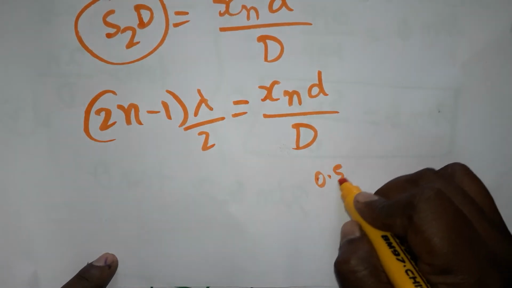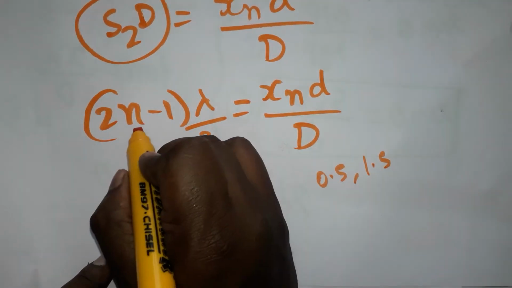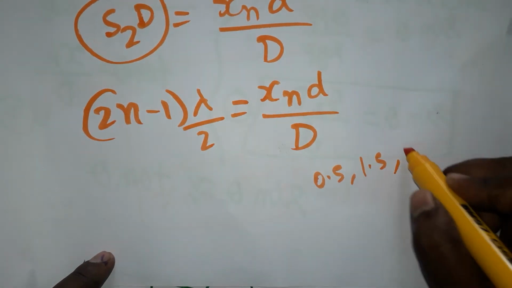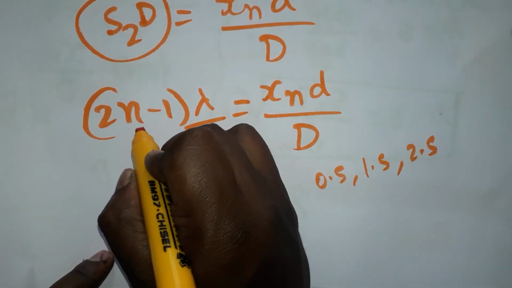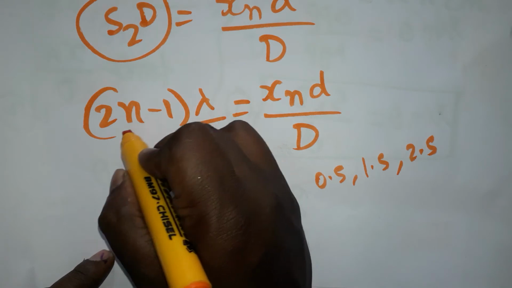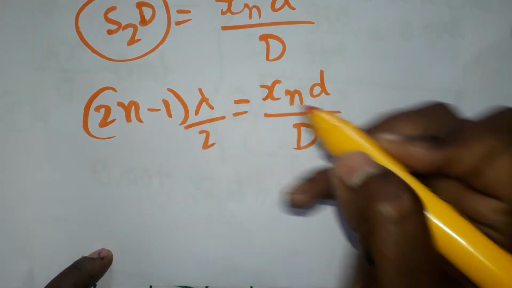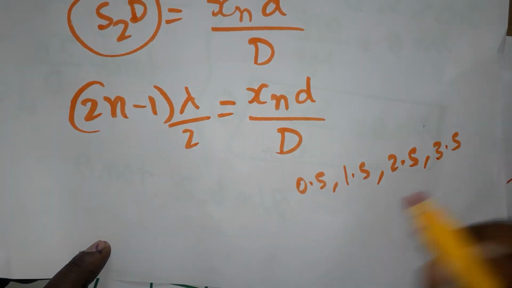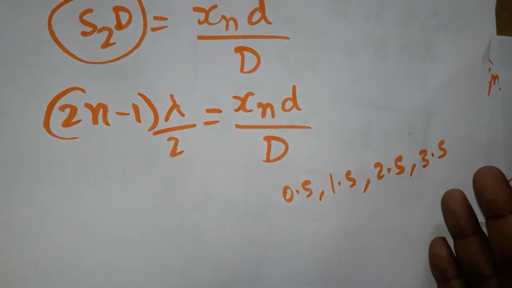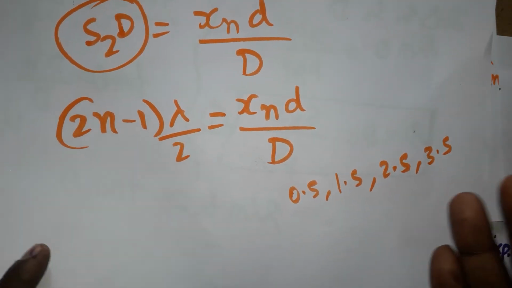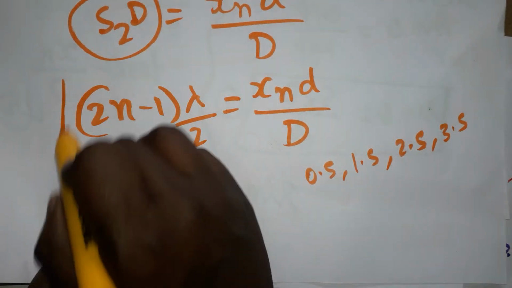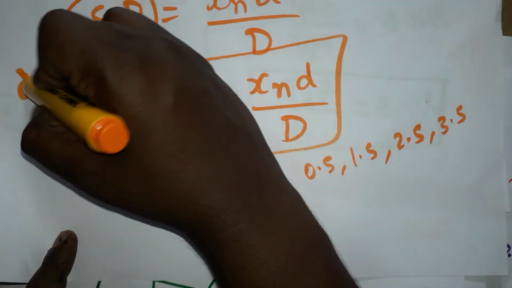When n is 3, 6 minus 1, 5 divided by 2, which is 2.5. N is 4, 8 minus 1, 7 divided by 2, it's called 3.5. Like that it will go. When this kind of thing happens, it is called destructive, and the answer will be dark fringes. So we got dark also.